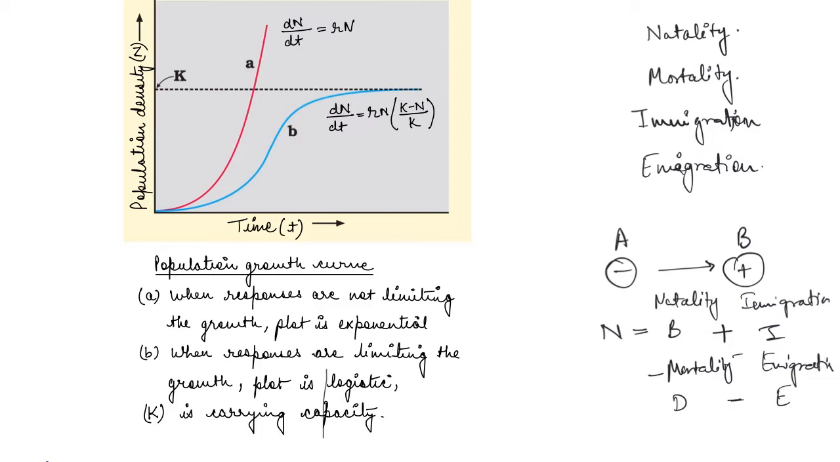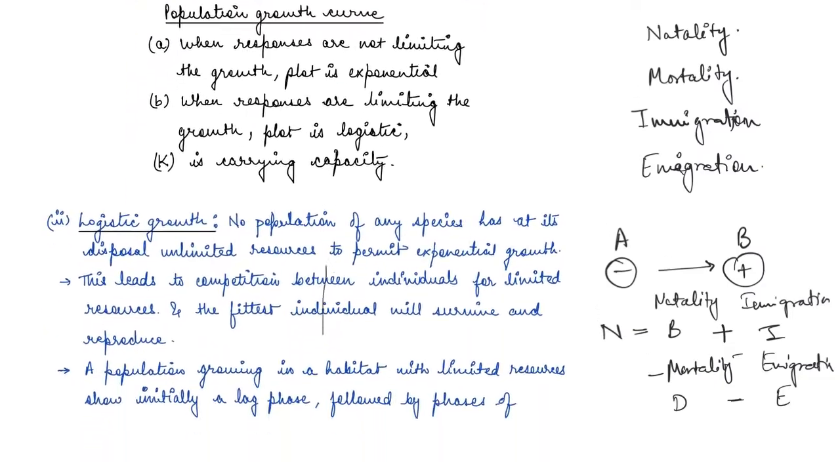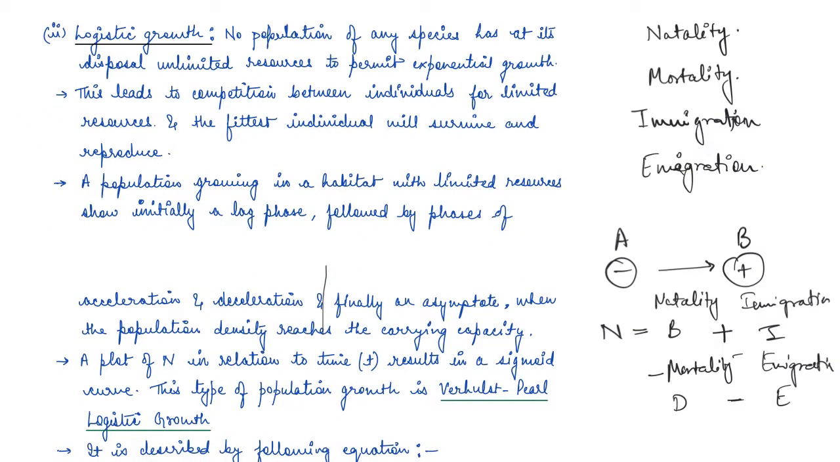Now, what is logistic growth? We'll see that as well. Okay. So, logistic growth. In logistic growth, what is happening? There is no population which has unlimited resources. The resources are limited, right? Now, this leads to competition between individuals for limited resources, and the fittest individual survives and reproduces. So, here, because of limited resources, the population growth is limited.